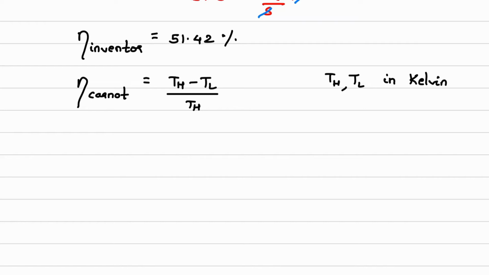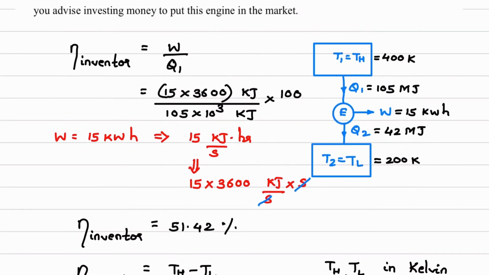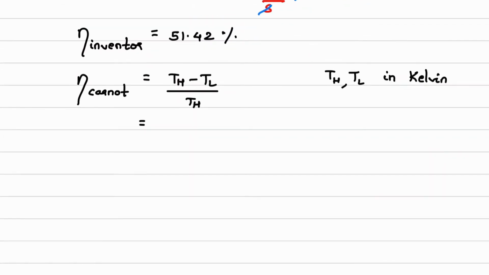So substitute the values. T high is 400, T low is 200. Substitute the values and calculate. So 400 minus 200 divided by T high 400, multiplied by 100.